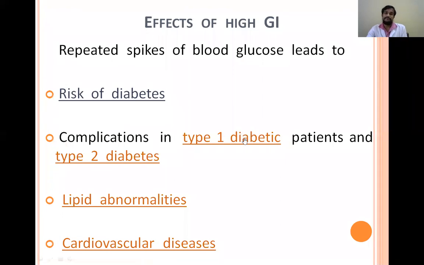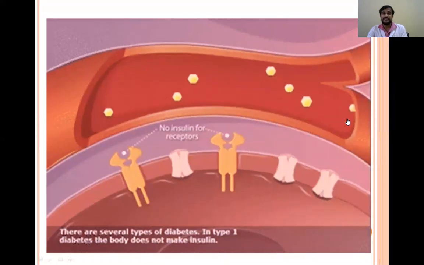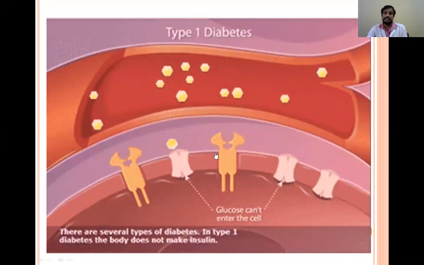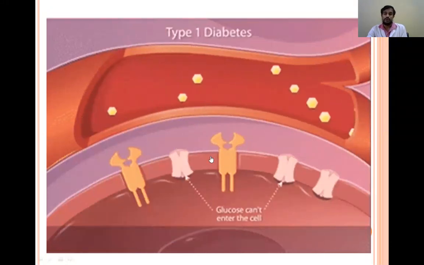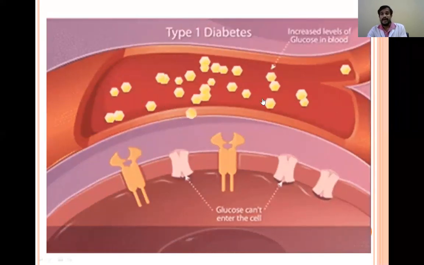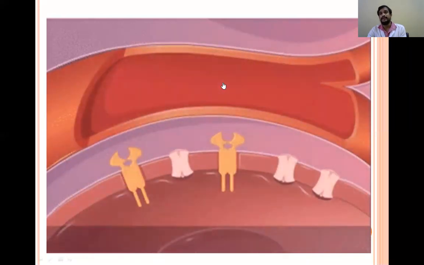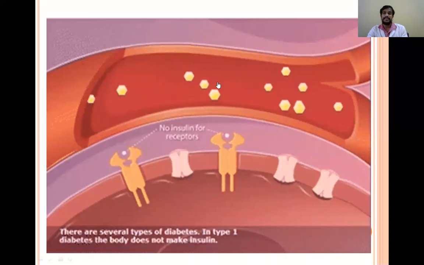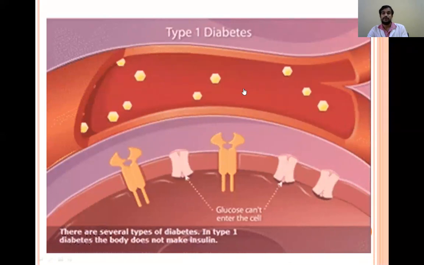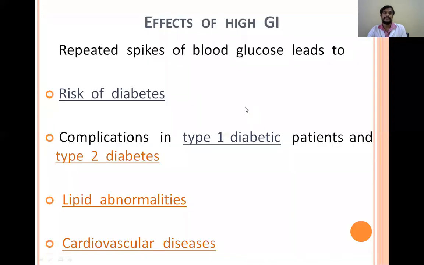And the complications in type 1 diabetes. We know the defect in type 1 diabetes is insulin deficiency. So there is no insulin, so there is no attachment of insulin to the insulin receptors, no membrane changes and no opening of the GLUT4 transporter, and there is no glucose uptake. So glucose accumulates in the blood. If this patient takes high glycemic index food, the glucose levels will increase more and more in the blood, which leads to a lot of complications.